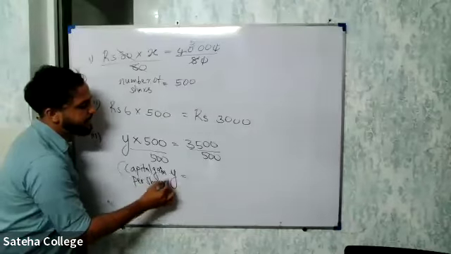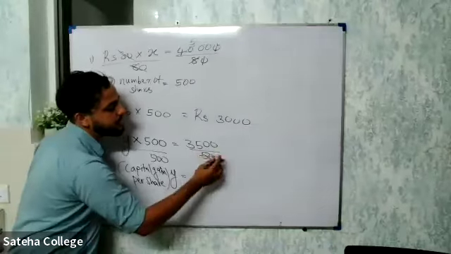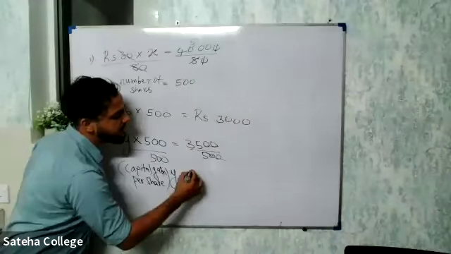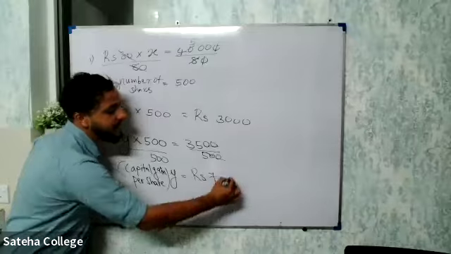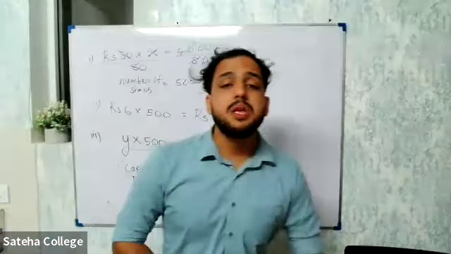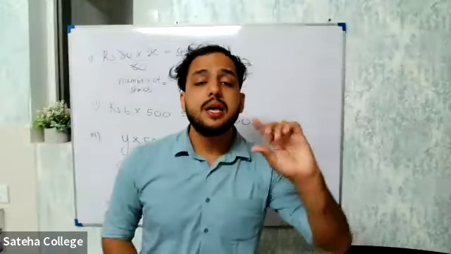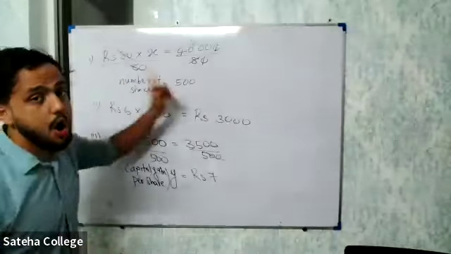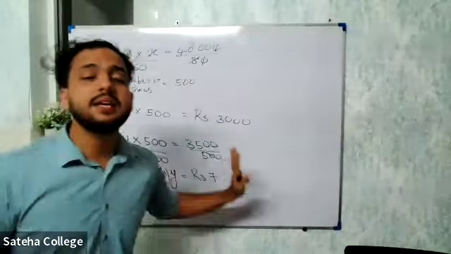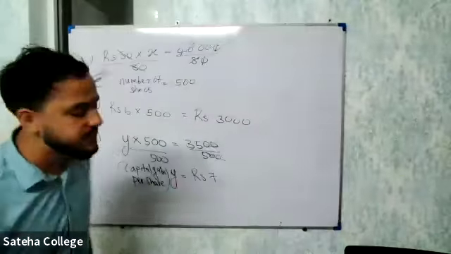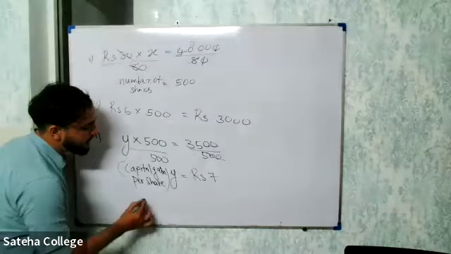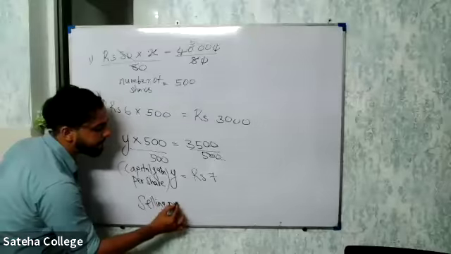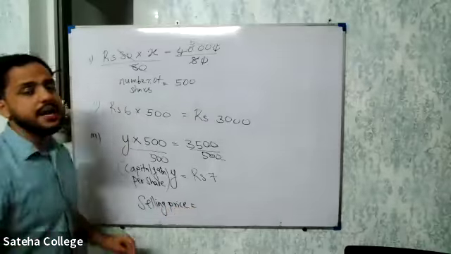Right. So capital gain per share, cut the 2 zeros here, 35 divided by 5, that is rupees 7. That means for one share, he got an extra amount of 7 rupees. Now, he bought the share for 80 rupees, he's getting an extra amount of 7 rupees. Can someone tell me what is the selling price of the share? Rupees 87. Very good, 87.